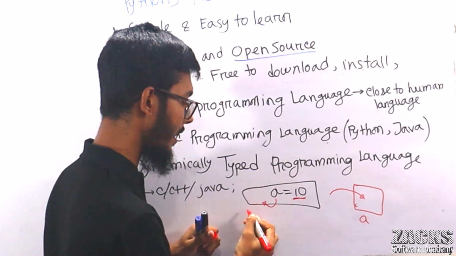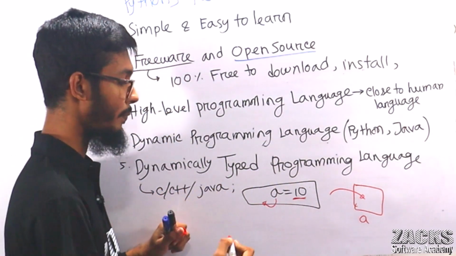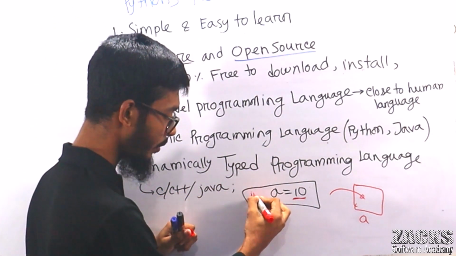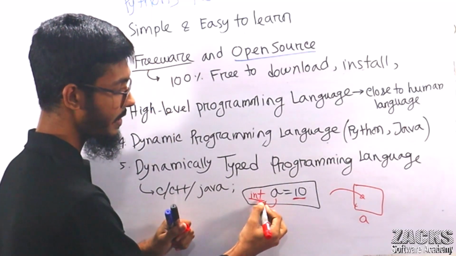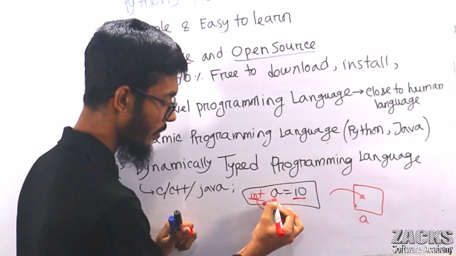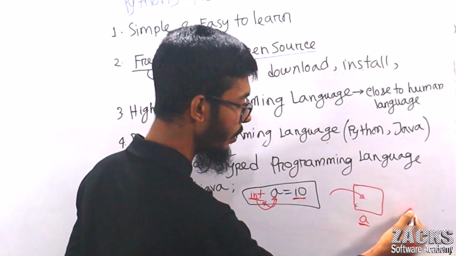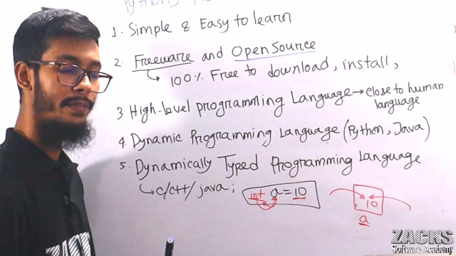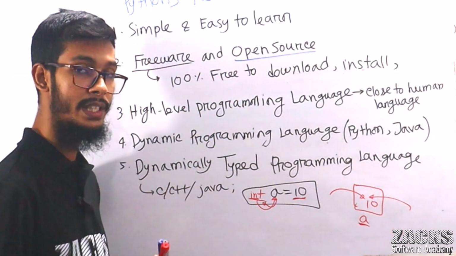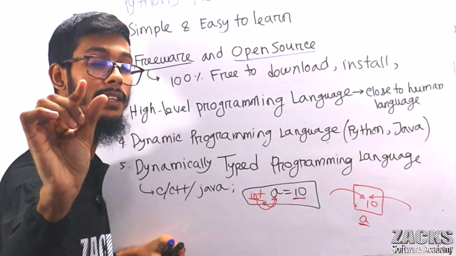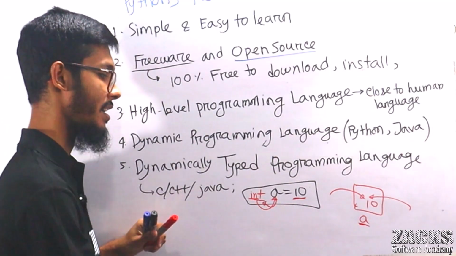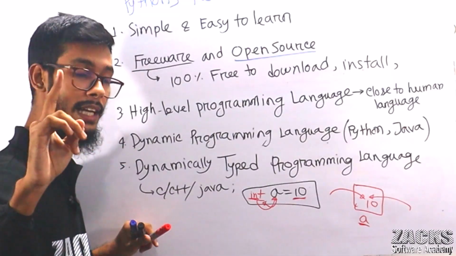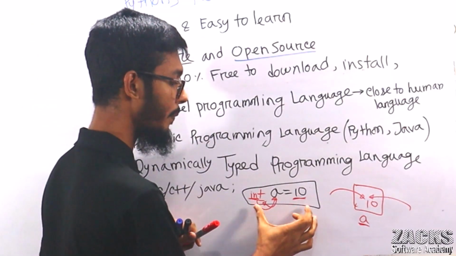We are telling the compiler, hey compiler, I'll store an integer value in this container A, like 10. So before using it, compulsorily we need to define the data type. I hope you got this point. It means it's a statically typed programming language, right?